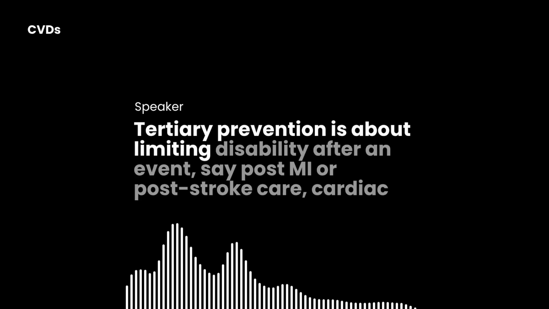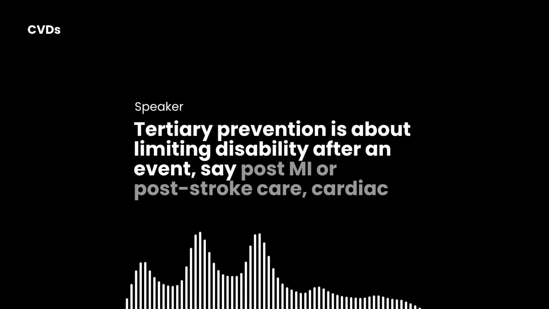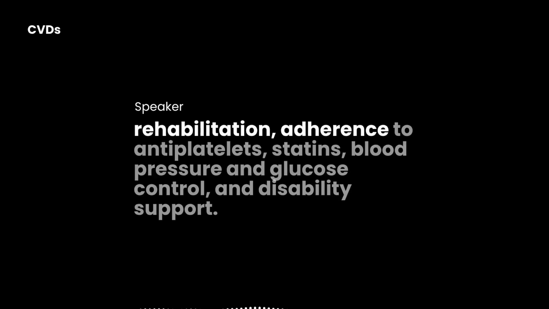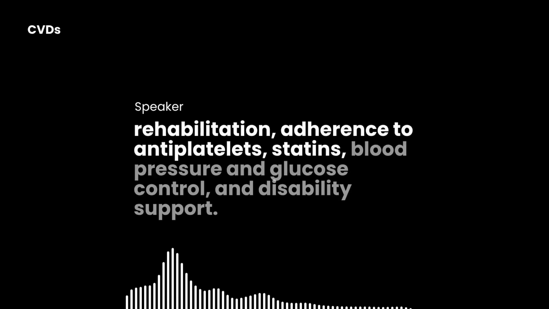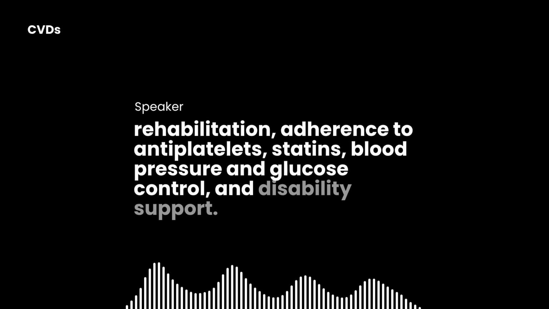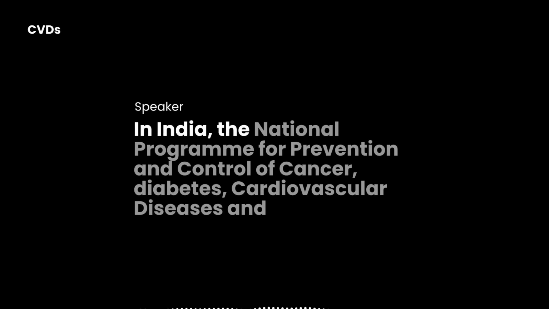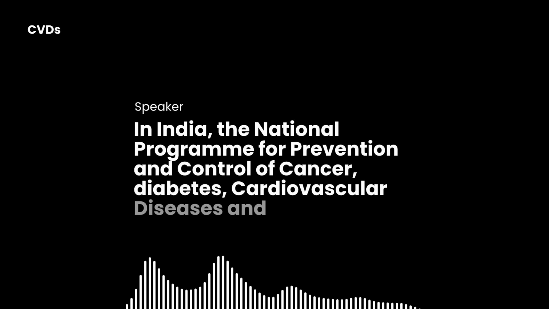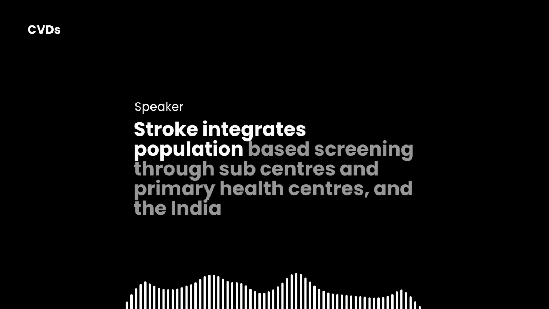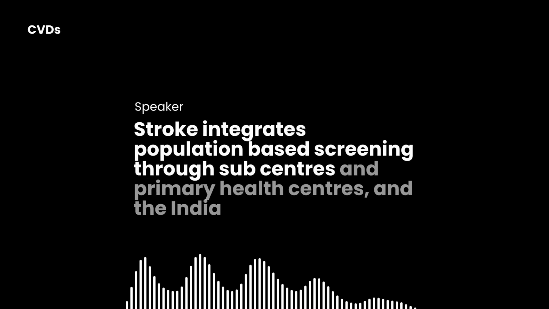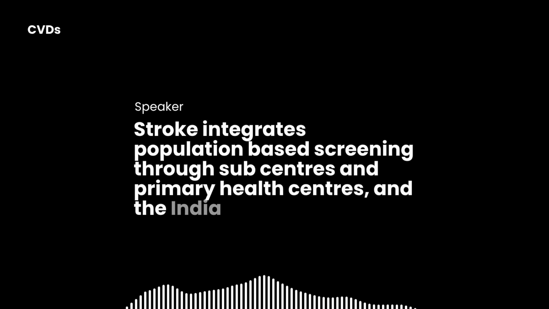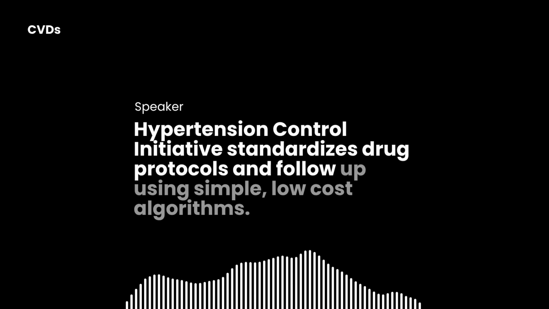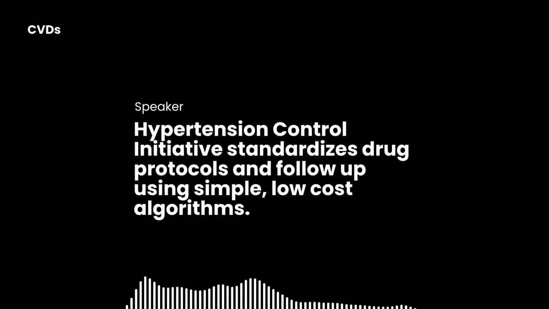Tertiary prevention is about limiting disability after an event, say post-MI or post-stroke care, cardiac rehabilitation, adherence to antiplatelets, statins, blood pressure and glucose control, and disability support. In India, the National Program for Prevention and Control of Cancer, Diabetes, Cardiovascular Diseases and Stroke integrates population-based screening through subcenters and primary health centers. And the India Hypertension Control Initiative standardizes drug protocols and follow-up using simple low-cost algorithms.